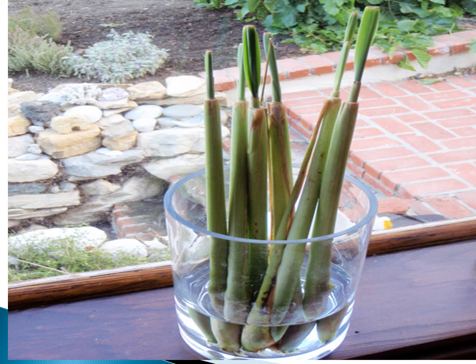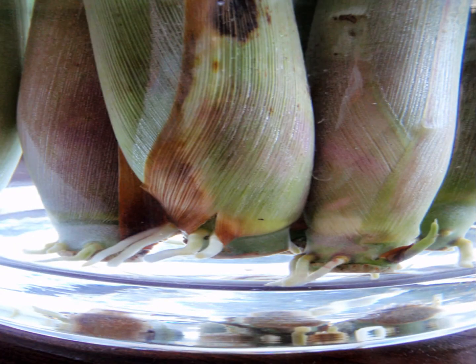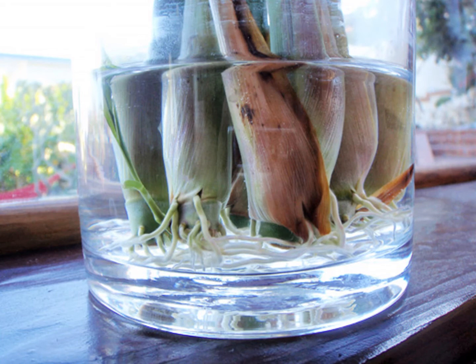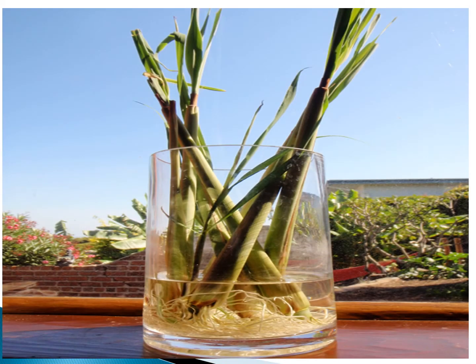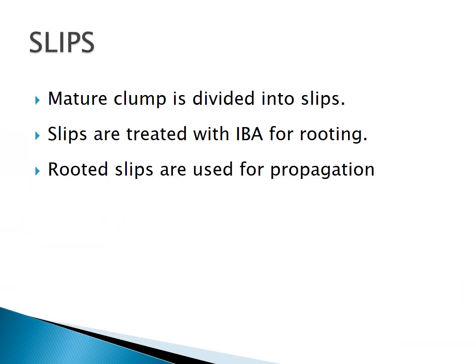See the image of lemongrass, and the second image showing the root growth of lemongrass. These are whole lemongrass plants ready for transplanting into the main field because the roots are well developed.